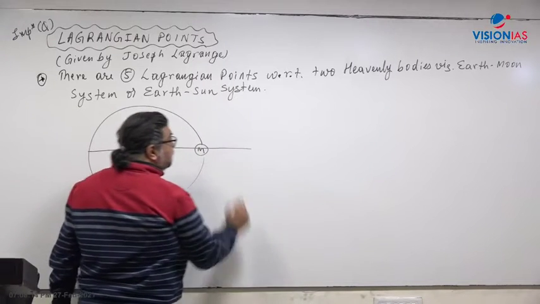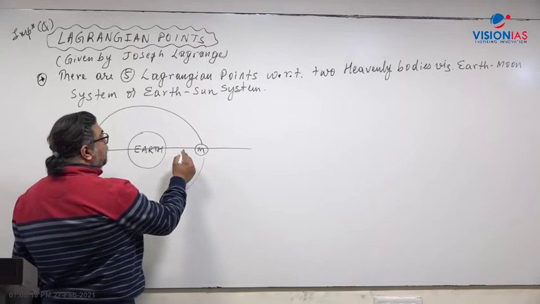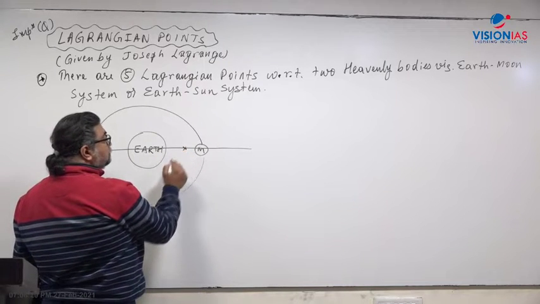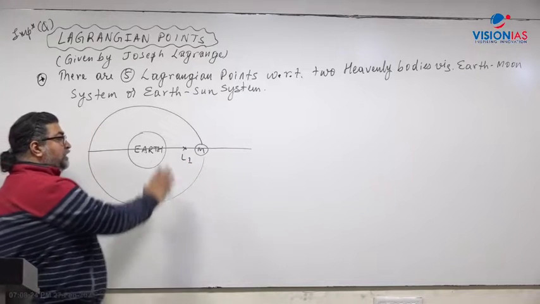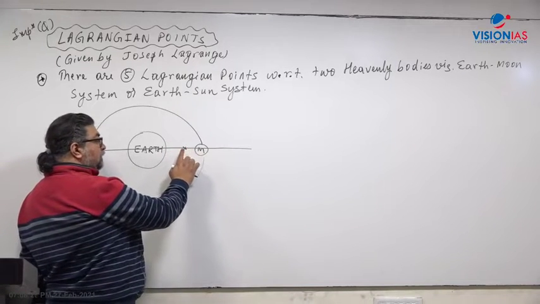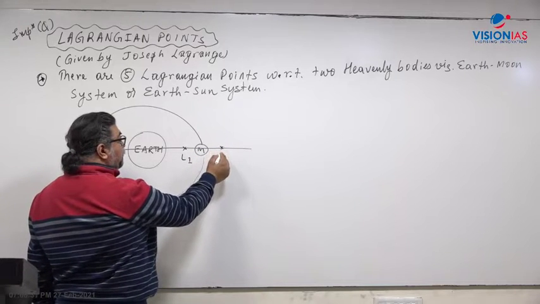If we take the Earth and the Moon and look at the Lagrange points here, we find 5 Lagrange points. The first one will be between Earth and the Moon. This is called L1. Equidistant from L1 to the Moon, if you take the other one at the back of the Moon, there will be the L2 point.